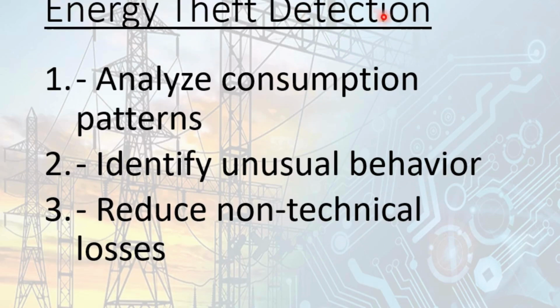Energy theft detection: analyze consumption patterns. With the help of smart meters, we can analyze the consumption patterns of the consumers, if there is any manipulation of the electricity meter, or any tampering event in the electricity meter. That can be analyzed with the help of AI and ML. Identifying unusual behavior is done with the help of meter analysis. Then it reduces non-technical losses. Non-technical losses are theft losses, which can be reduced with the help of AI and ML.